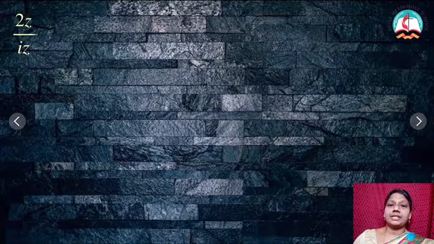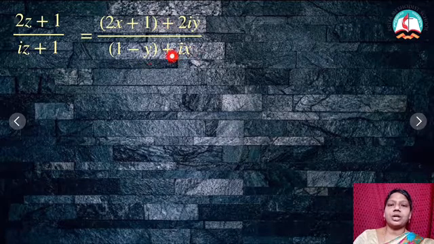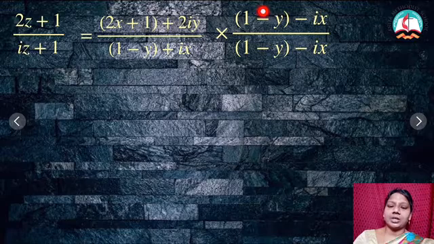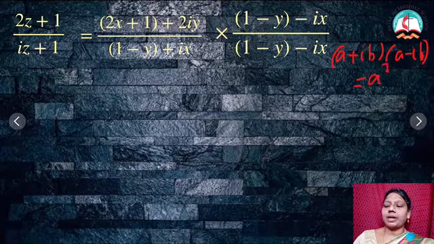I am just taking the question again. So, now this is equal to 2x plus 1 plus 2iy by this. Therefore, I have to take a conjugate. What is the conjugate? 1 minus y minus ix divided by 1 minus y minus ix. Now, I have to take only the imaginary part. So, I am taking the real with imaginary, imaginary with real. That's it. Okay. So, now here a plus ib into a minus ib is nothing but a square plus b square.